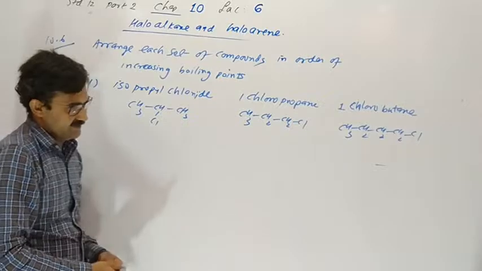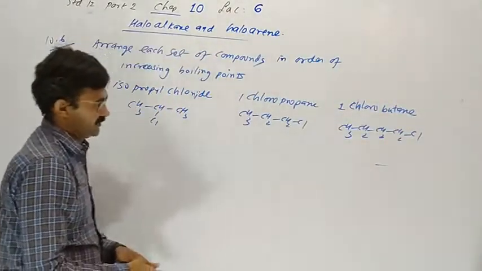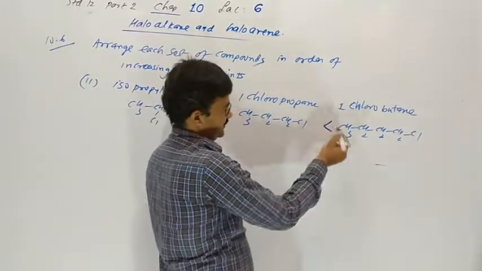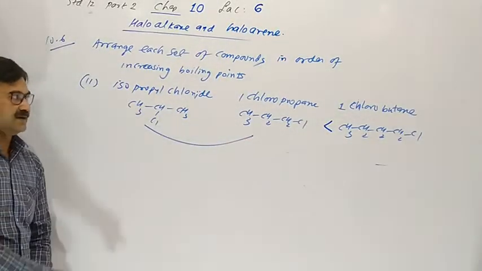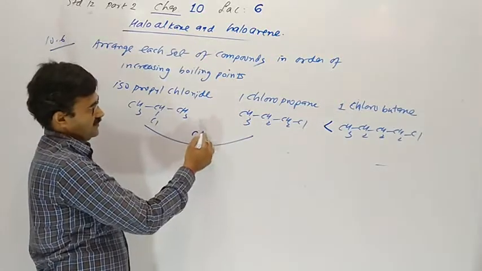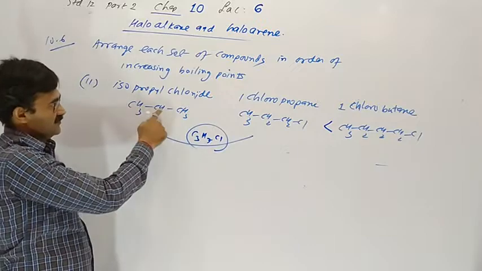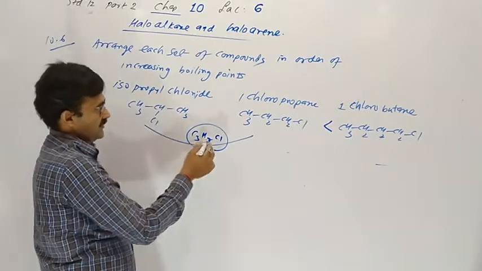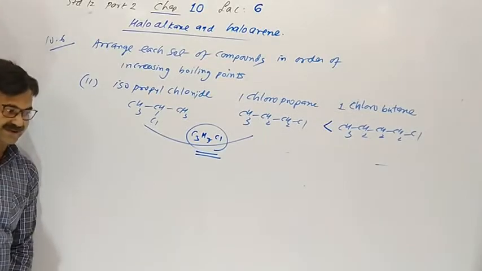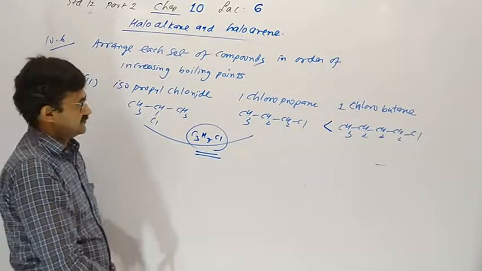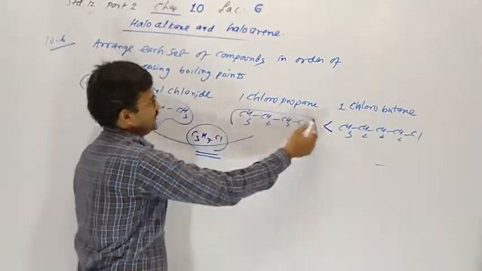So out of the three, which one has more molecular mass? 1-chlorobutane. Here both possess the same molecular mass, because the molecular formula is the same, C3H7Cl. When molecular mass and formula are the same, we have to check branches. Here is one branch, here it is linear.